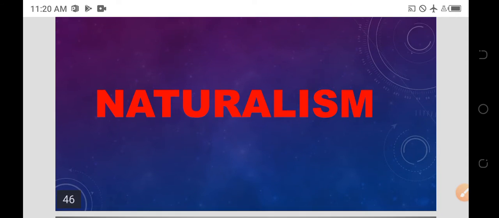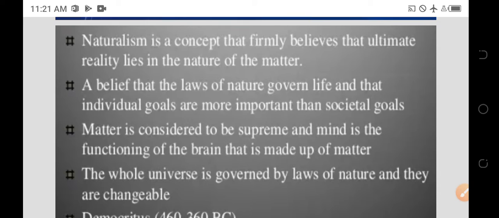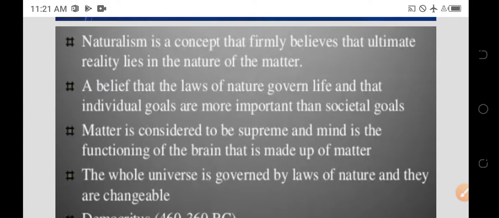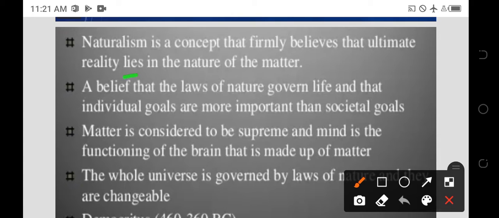Coming to naturalism, what is meant by naturalism? The naturalism concept is that ultimate reality lies in the nature of matter. Ultimate reality lies in where? Nature of matter.